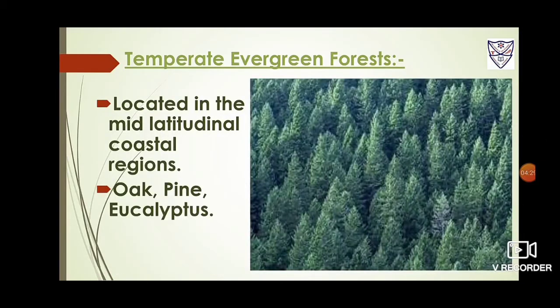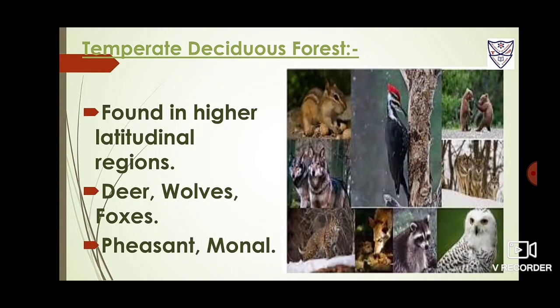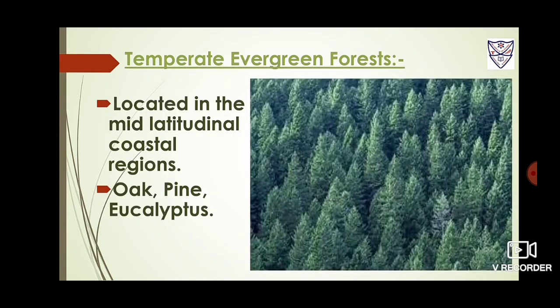Now the next is temperate evergreen forest, and they are located in the mid-latitudinal coastal regions and mostly in the eastern margin of continents. For example, in southeast USA, South China and southeast Brazil. The important trees there are oak, pine and eucalyptus.